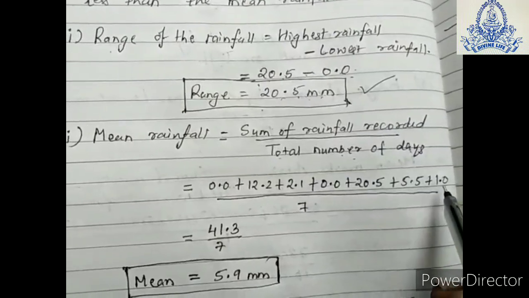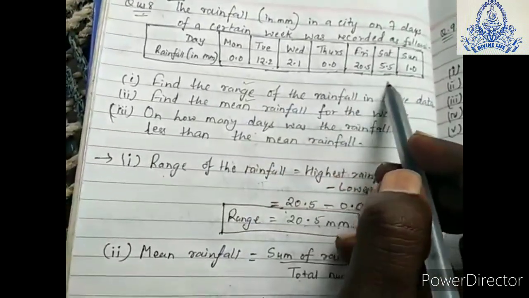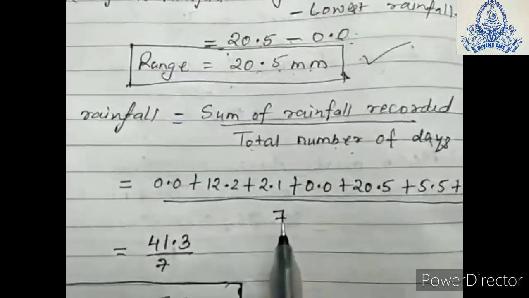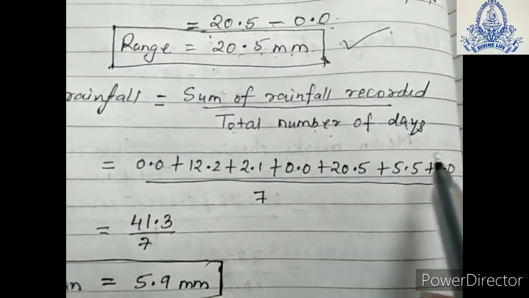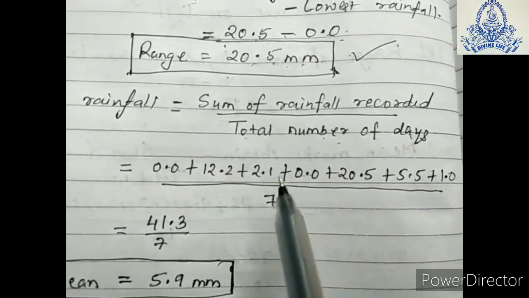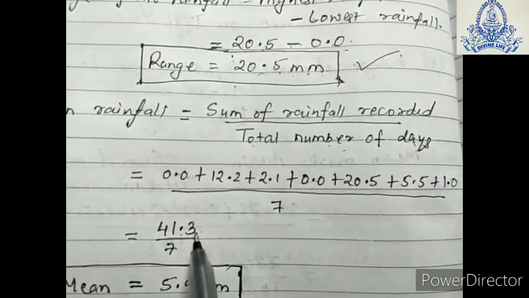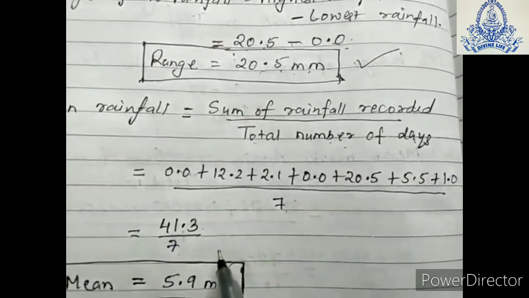All these numbers we have to add, and the total number of days is 1, 2, 3, 4, 5, 6, 7. So we will divide it by 7. After adding all the 7 days of rainfall in millimeters, I got 41.3 millimeter. So we will divide 41.3 by 7.